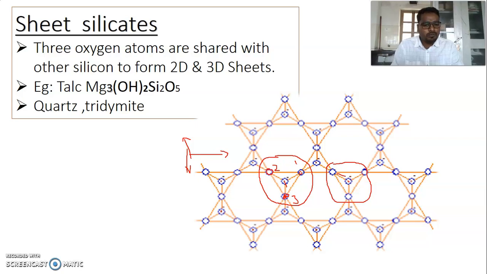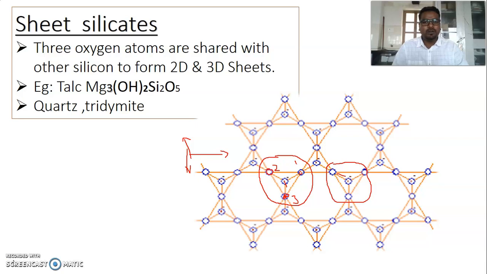If the fourth is shared, it forms a 3D structure. But here the sharing continues along only two directions, x and y. That is only two-dimensional, so it forms a sheet-like structure. That's why this is called a sheet silicate. The best examples for sheet silicate are quartz, talc, tridymite. These are all sheet silicates.